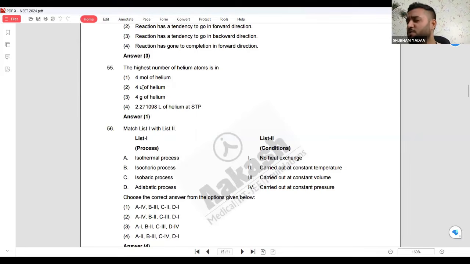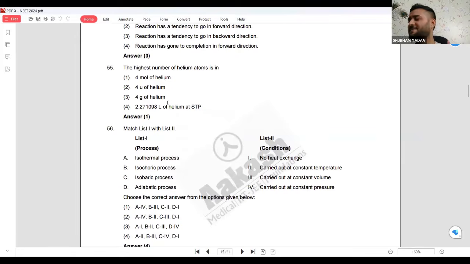4 u. U means, you know what u is? U means the amount or unit which is equivalent to 1/12 of the weight of the carbon atom. It is the same weight, so it is almost 4 gram. Okay. So 4 gram is how much mole? You will find that it is 1 mole. Sorry, yes, this is 1 atom. 4 gram of helium, if you see 4/2, it is 2 mole something. You know 22.27 liter of helium at STP. STP I think is standard temperature and pressure.